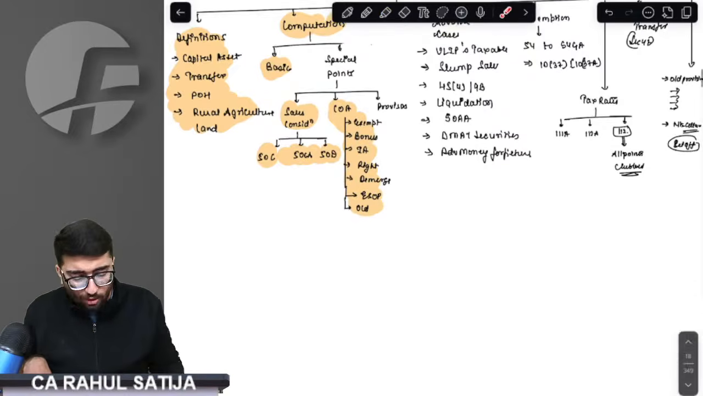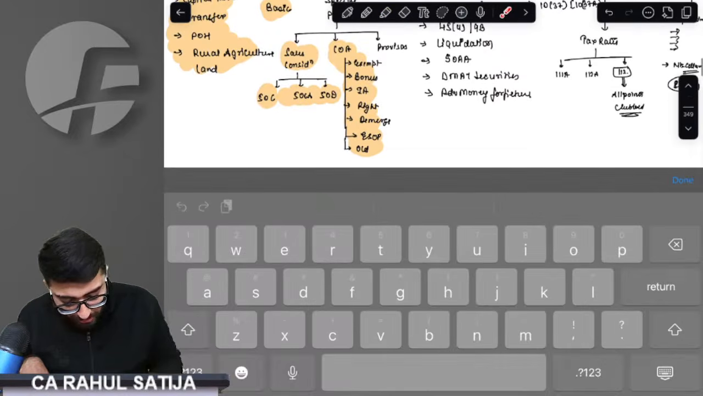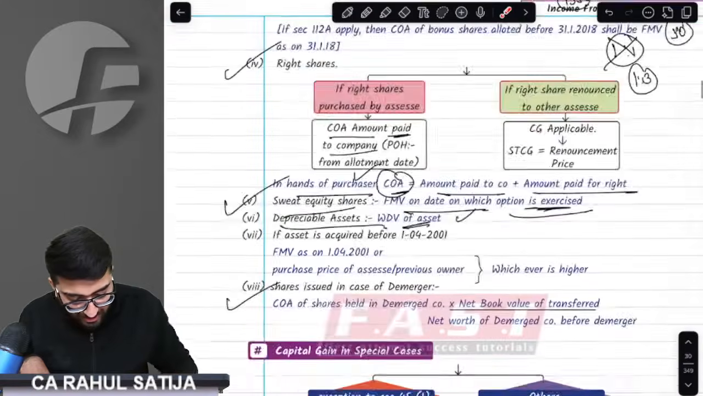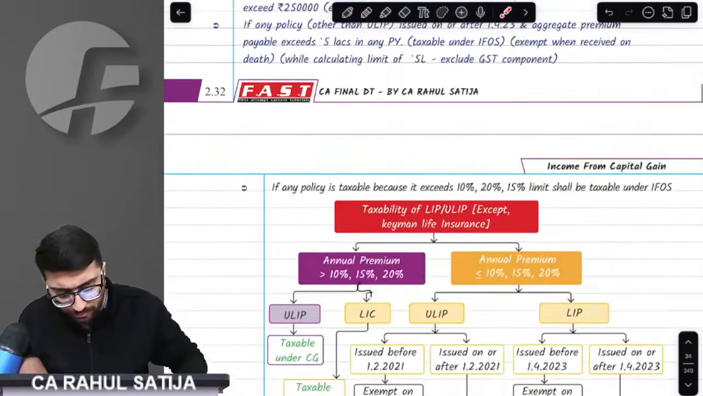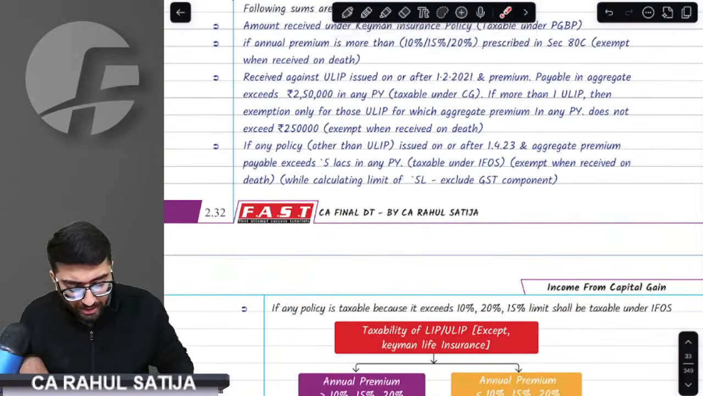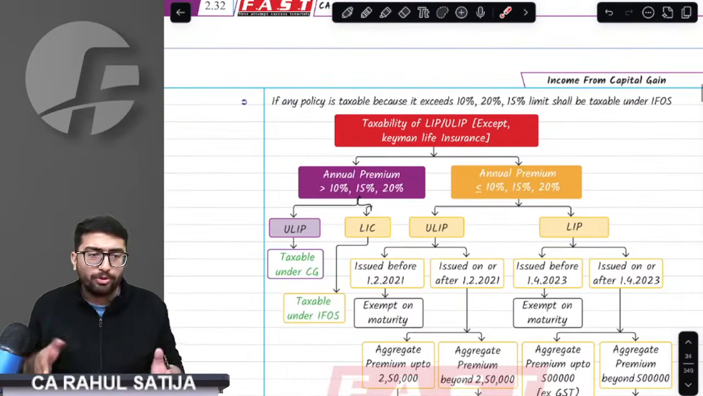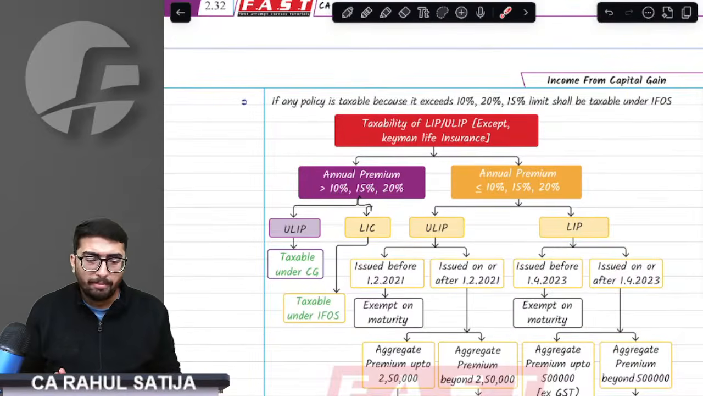Now, what these advanced cases are all about, come on to the first advanced case, that is taxation of ULIP. Take a long breath, take a very long breath, and come on to ULIP taxation. Basically, not just ULIP, but we have ULIP and LIP as well.